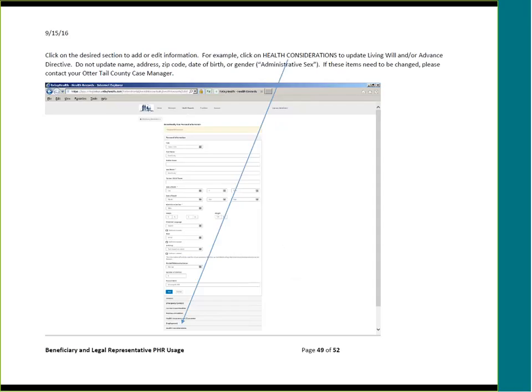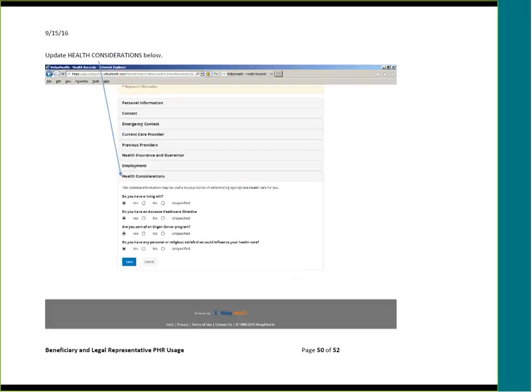However, do not update name, address, zip code, date of birth, or gender, which is called administrative sex in the Relay Health Personal Health Record. If these items need to be changed, please contact your Otter Tail County case manager. Update health considerations below by clicking the appropriate buttons.